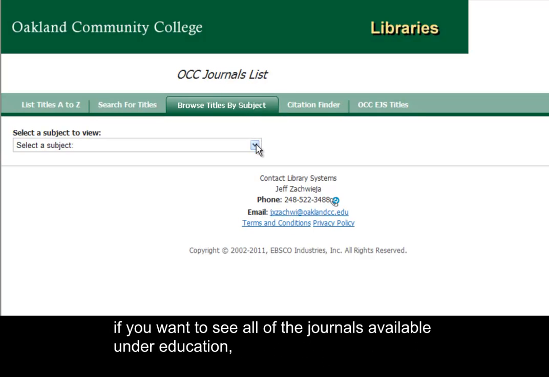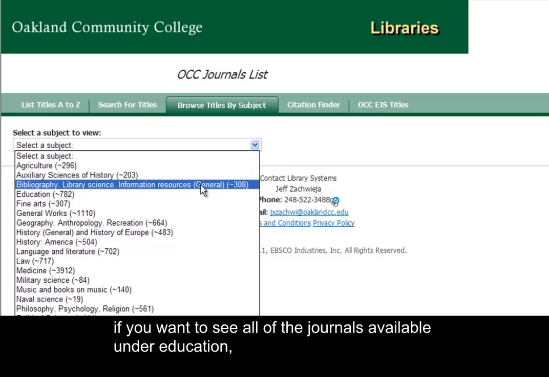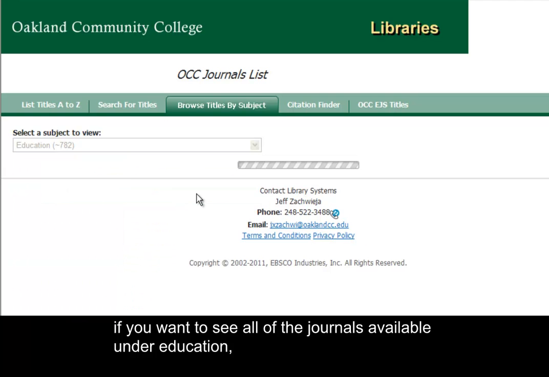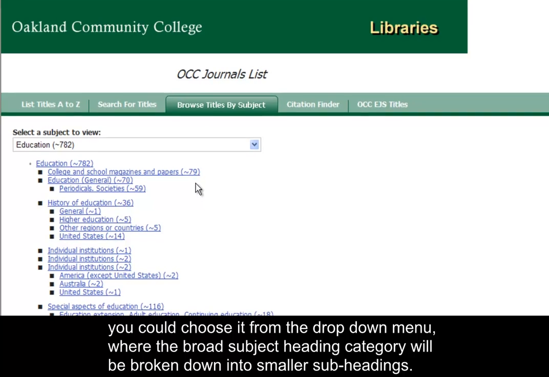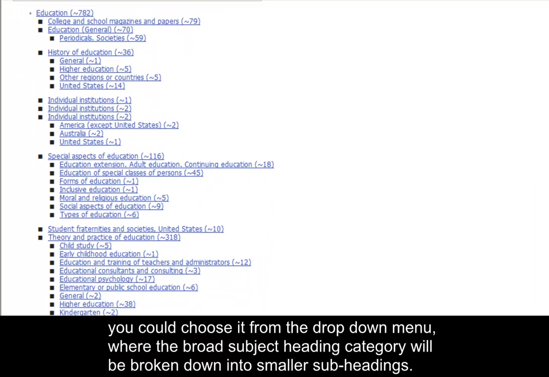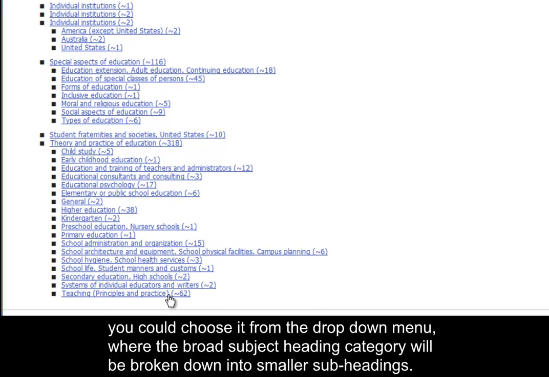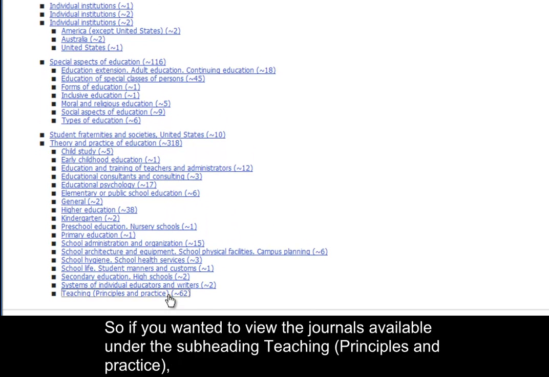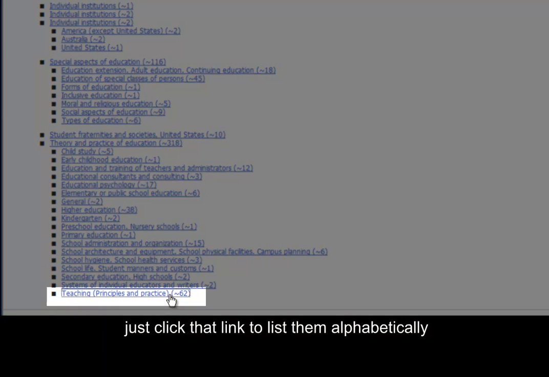So, for example, if you want to see all of the journals available under Education, you could choose it from the drop-down menu, where the broad subject heading category will be broken down into smaller subject headings. So if you want to view the journals available under the subheading Teaching, Principles and Practice, just click that link to list them alphabetically.